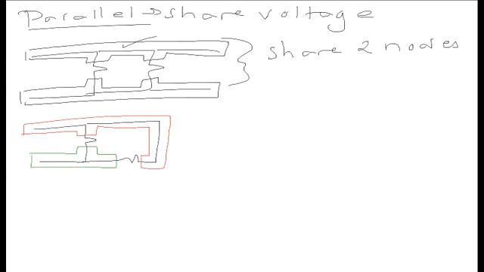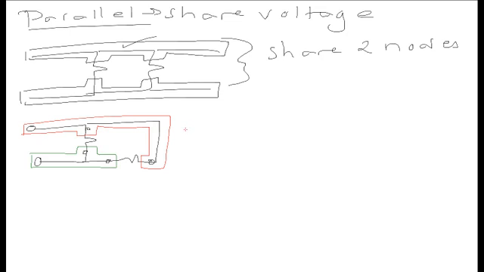If you take a look at these resistors, you'll see that from the perspective of these two points here, at the top of this resistor I have a red node, which is connected to this resistor, also red. At the bottom of this resistor I have the green node, which is connected to the other end of this resistor, also green.